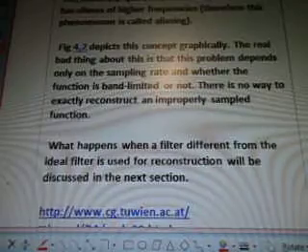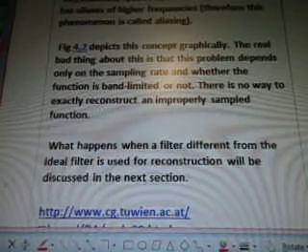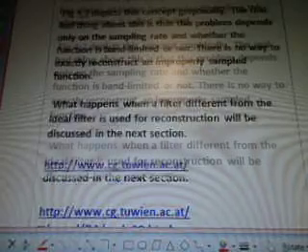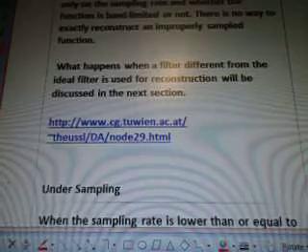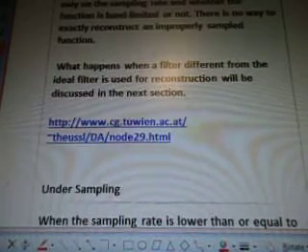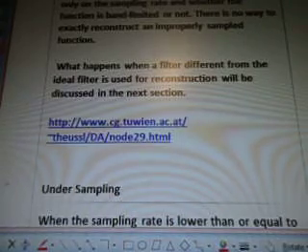The real bad thing about this is that this problem depends only on the sampling rate and whether the function is band limited or not. There's no way to reconstruct an improperly sampled function. What happens when a filter different from the ideal filters used for reconstruction will be discussed in the next section. So on the blog post is www.cg.tuwien.ac.at.